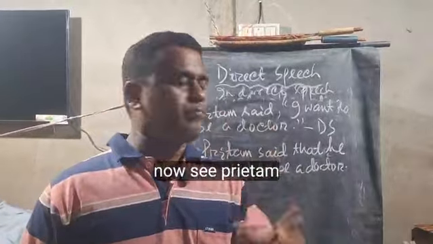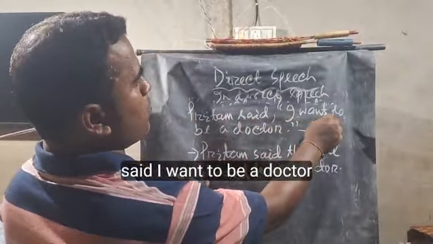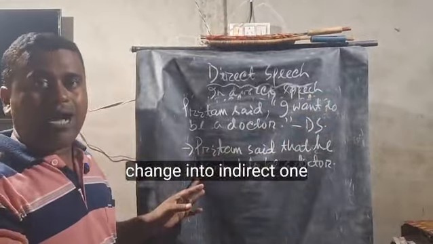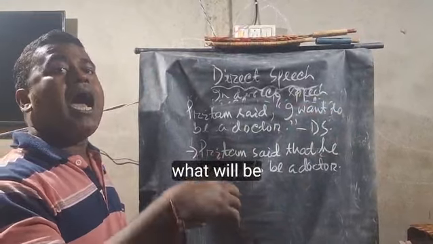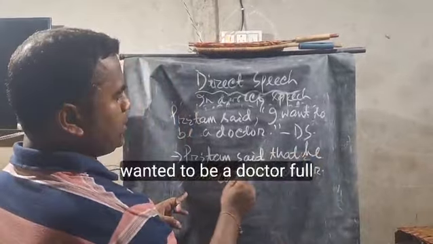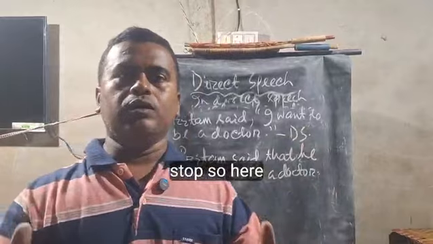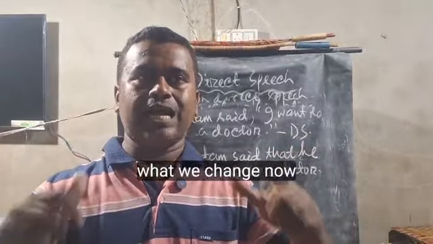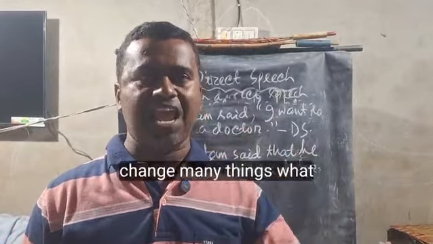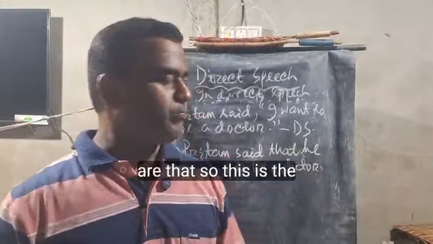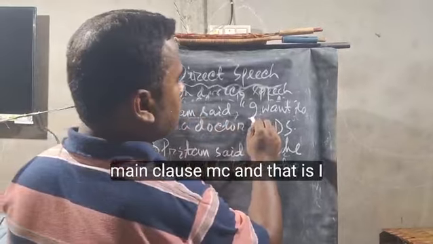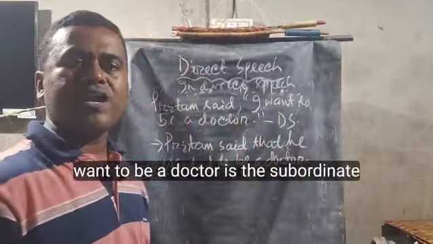Clear? Now see, Pritam said, "I want to be a doctor." This is the direct speech. If we change it into indirect, what will happen? Now, Pritam said that he wanted to be a doctor. So here we change many things. What are they? This is the main part, Pritam said, the main clause, MC, and "I want to be a doctor" is the subordinate clause.